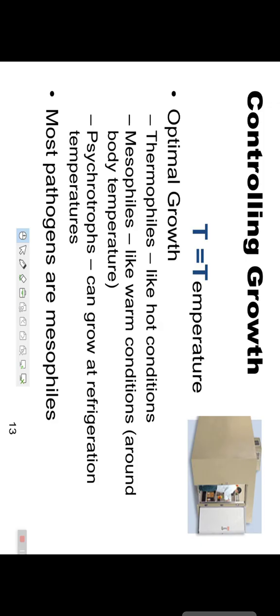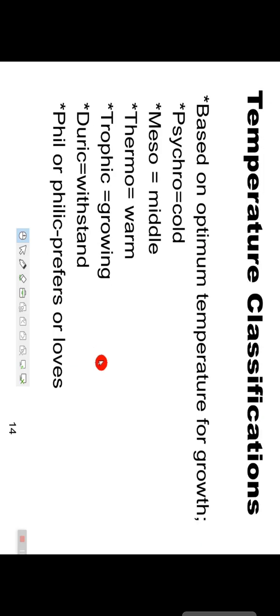For the optimal growth of the microbes, the temperature is 37 degrees Celsius. But some thermophilic bacteria are also present, microbes that grow in hot conditions. Mesophiles like warm conditions around body temperature. Psychrotrophs can grow at refrigeration temperature, and most pathogens are mesophiles. Temperature classification is based on the optimum temperature for growth.